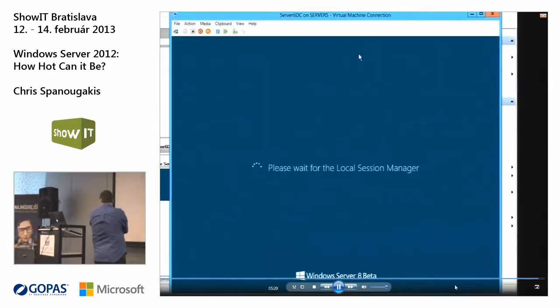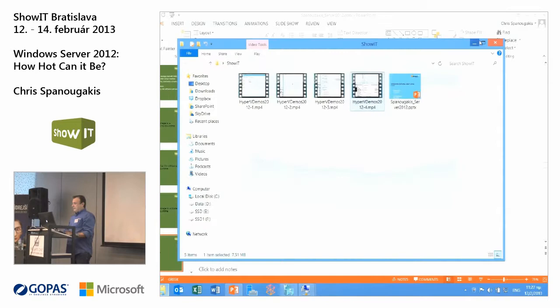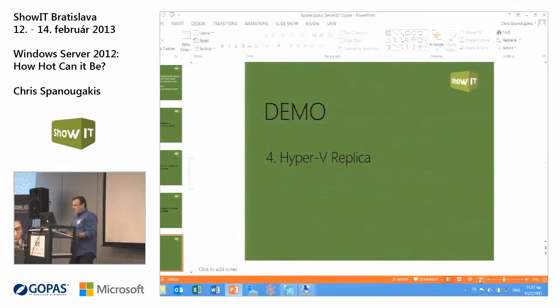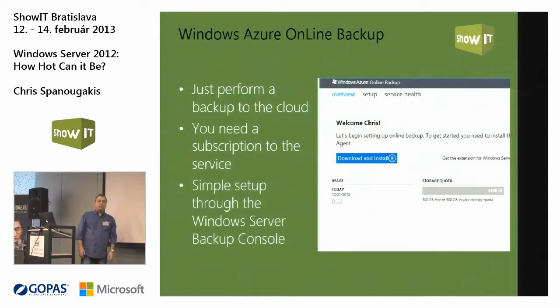Okay, so this is the Hyper-V replica feature. And let's go back to our slides. We have some few more things to cover. Online backup.